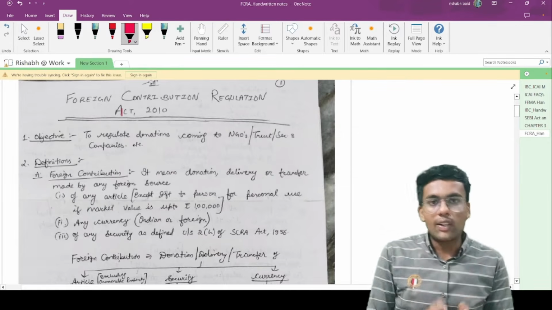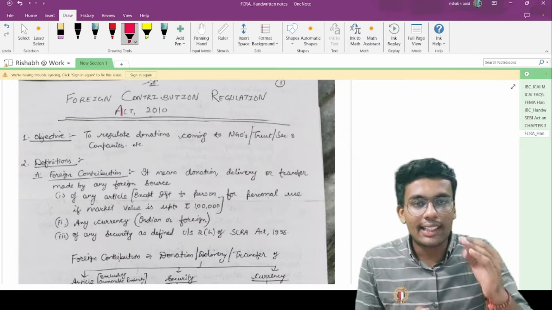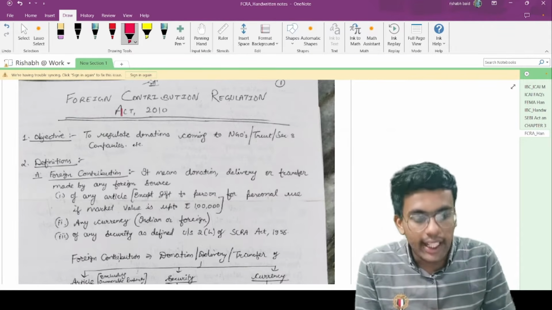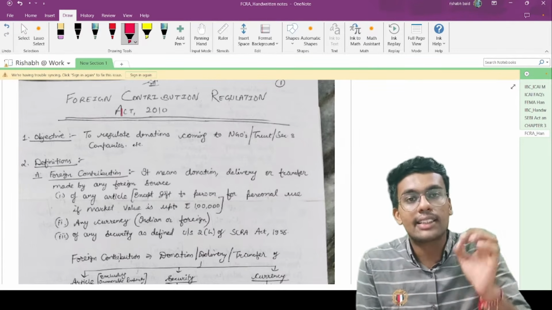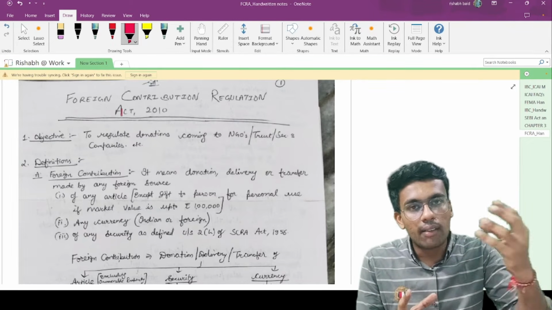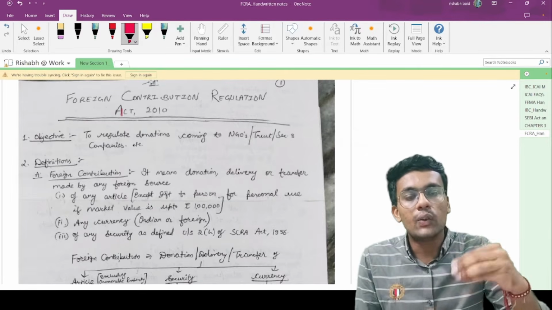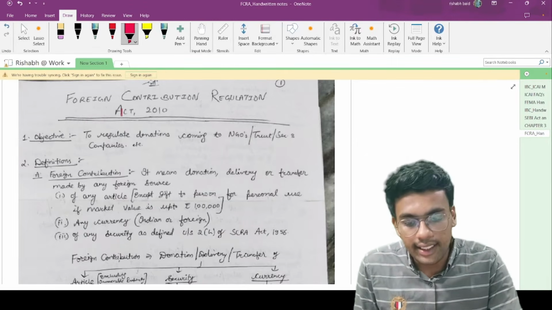Foreign Contribution Regulations Act 2010. The objective is to regulate the donations that are coming into India from outside India to the NGOs, trusts, Section 8 companies. So this is the main intention, in order to regulate whatever amount of money is received from outside India to India in the form of donations to these NGOs, trusts, Section 8 companies.